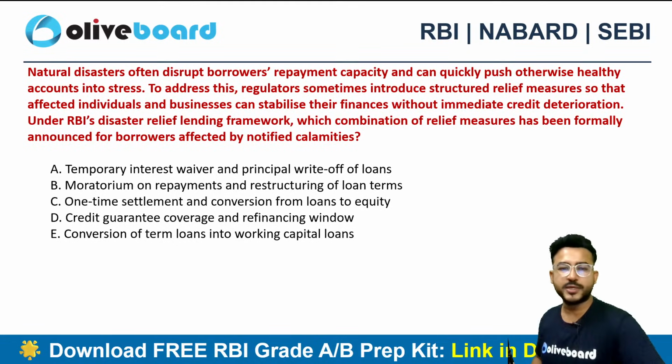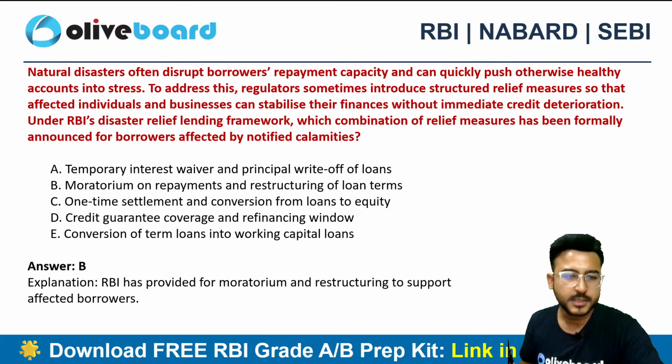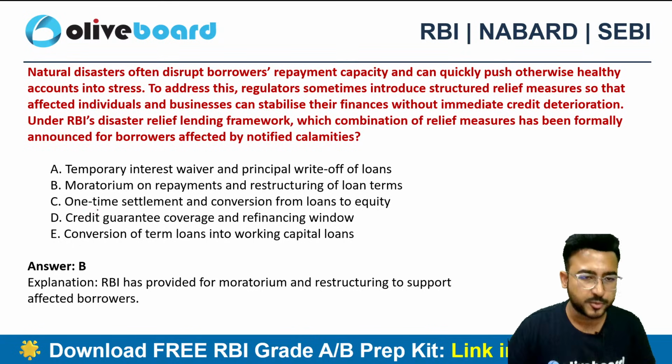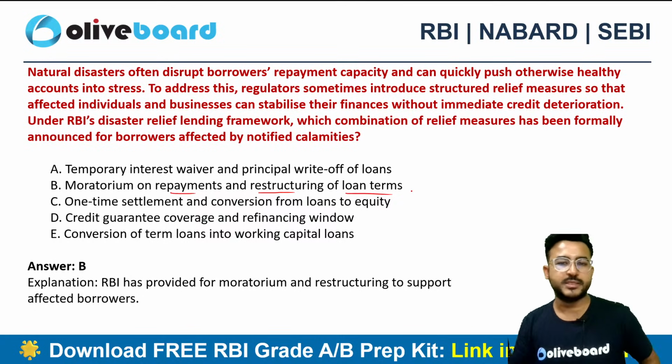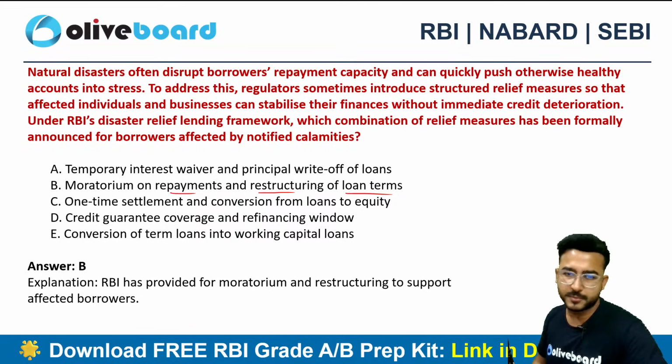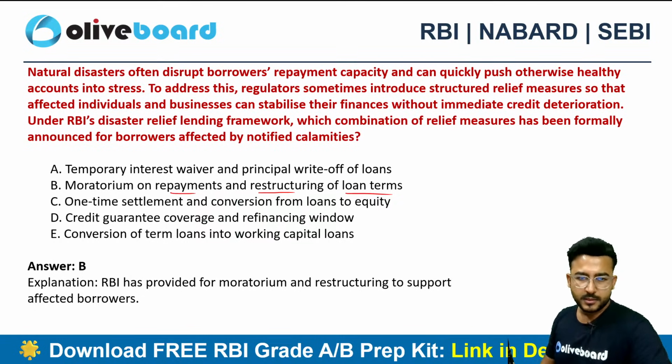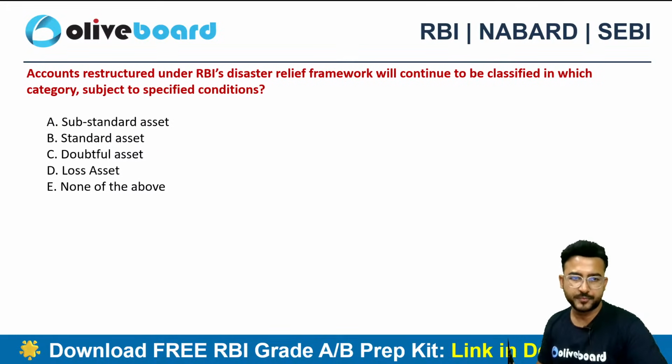The correct choice here will be, guys, option B. There was a moratorium period on the repayments and the restructuring of loans as well. These two are the major benefits in this particular framework. Very good. Okay. Next one.